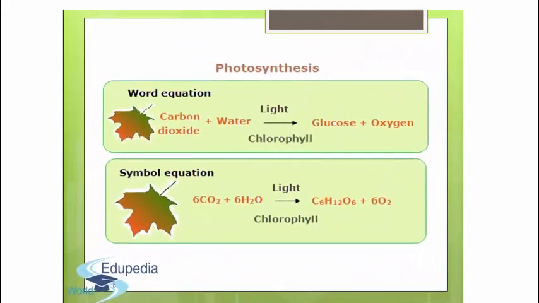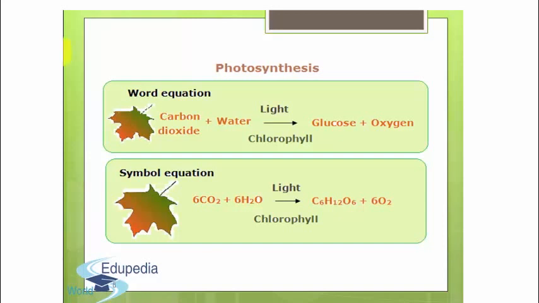Now I will start with the process of photosynthesis. See, photosynthesis is the process by which living organisms, particularly plants, capture solar energy and use it to convert carbon dioxide into simple sugars. Photosynthesis can also be defined as the process by which green plants manufacture carbohydrates from the atmospheric carbon dioxide and water from the soil in the presence of sunlight.